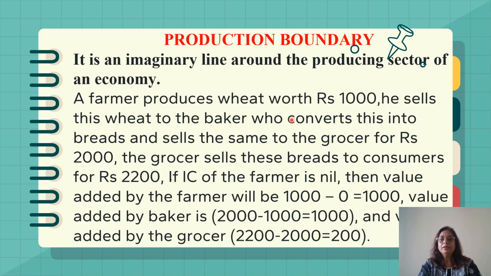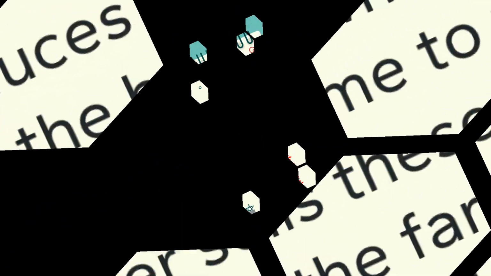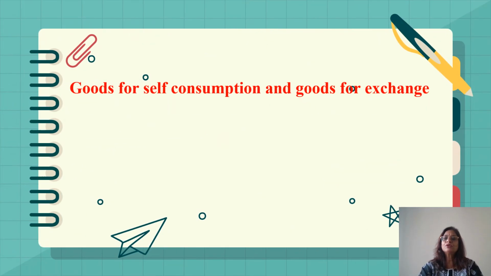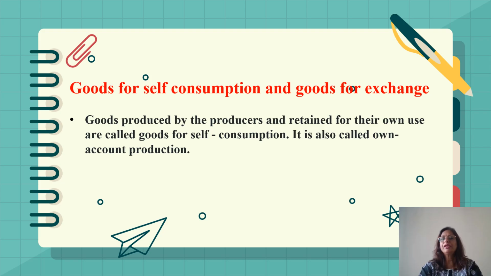So when this process is going on, the farmer is producing wheat, he is selling it to the baker, the baker is selling it to the grocer, and then it is coming to the consumers for final consumption. So this area will be known as the production boundary, because some value is being added to the goods, and then it is crossing the boundary and becoming a final good. Now we come to goods for self-consumption and goods for exchange.